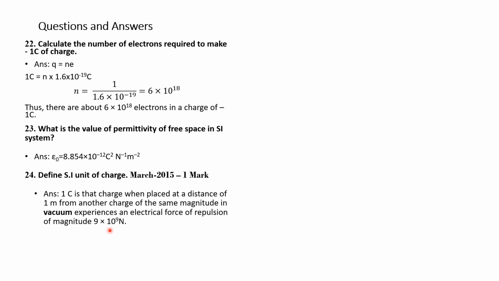Please note here the values of Q1 and Q2 are 1 coulomb and the value of r is 1 meter. Because both Q1 and Q2 have the same polarity, there is a repulsion force. They experience a repulsive force of 9 into 10 to the power of 9 newtons. This is the definition of the SI unit of charge. You have to remember it.